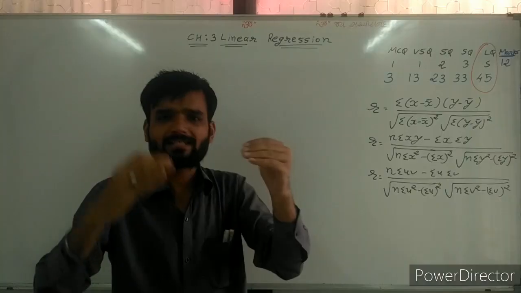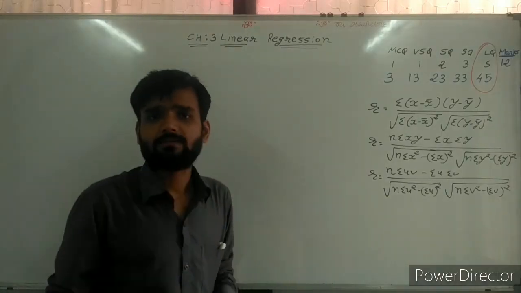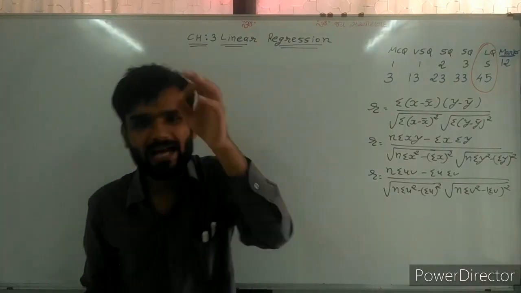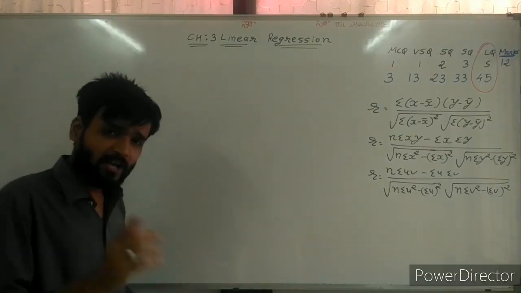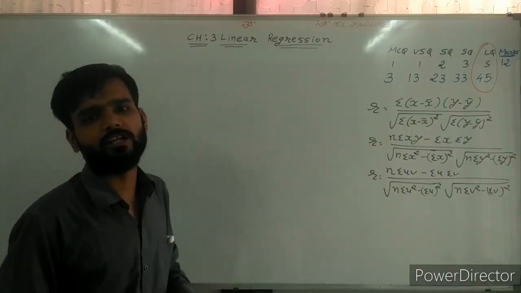Suppose x and y are there, then y depends on x. How much y depends on x, we can see in this chapter, and for that we create a functional relation between the two variables.